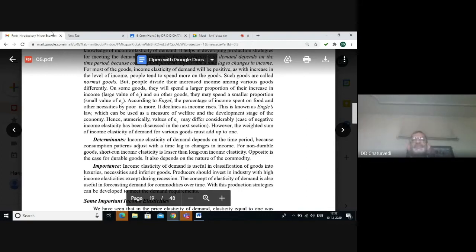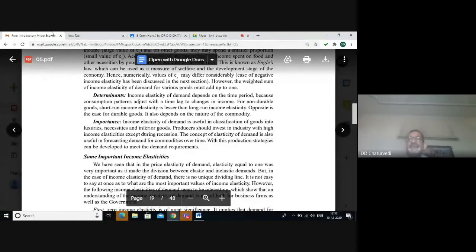But for milk, bread, butter, etc., short-term income elasticity is less. Even when it is available at high price, we cannot defer the consumption or purchase, and its income elasticity will be lesser. Income elasticity of demand is very useful to classify a good as inferior good, necessity, and luxurious commodity.